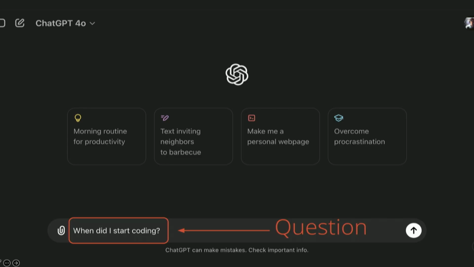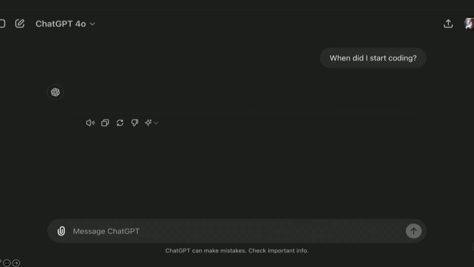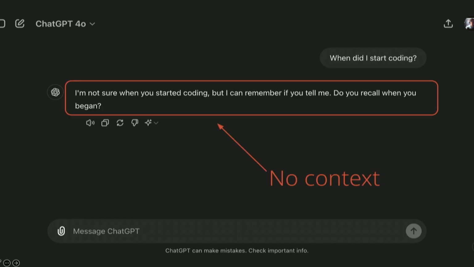Anyway, so the problem space. How many of you have used ChatGPT, Anthropic, Mistral, any of them? Okay, most everybody at this point. Now, here's a question I have for you. What might happen if you went into ChatGPT and asked an open-ended question like this: when did I start coding? What's it going to do? It's probably going to give you an answer like this: I'm not sure when you started coding. I don't know who you are. At least we're well past the period where all the LLMs are just hallucinating all the time. But it's going to tell you it doesn't know, because it doesn't have context.